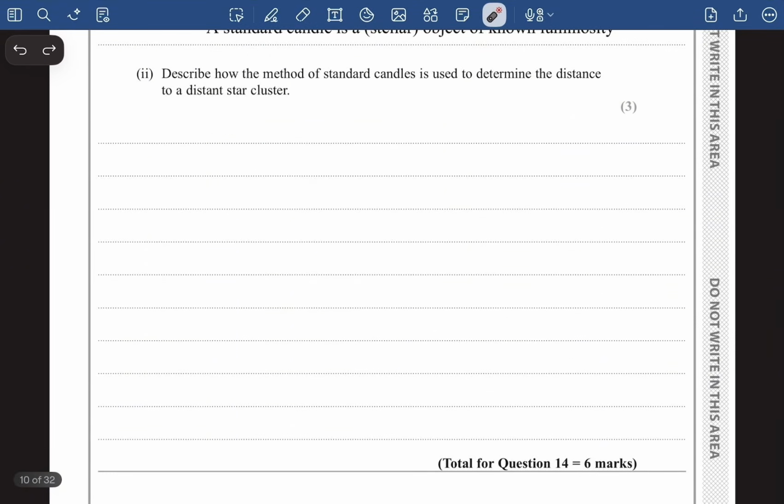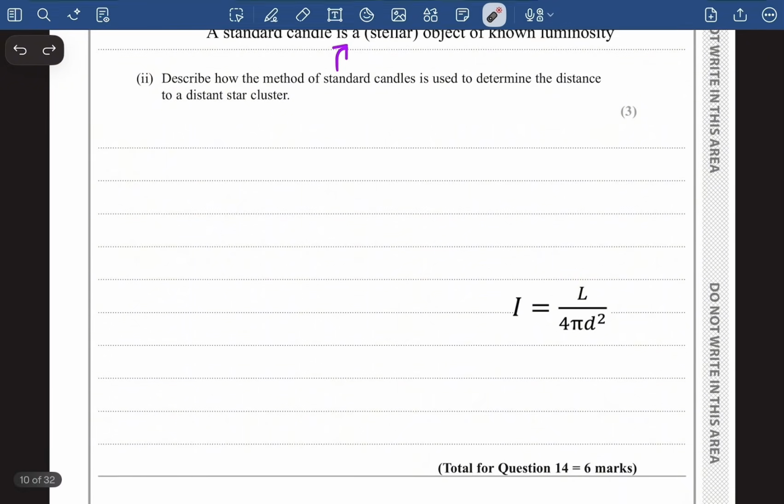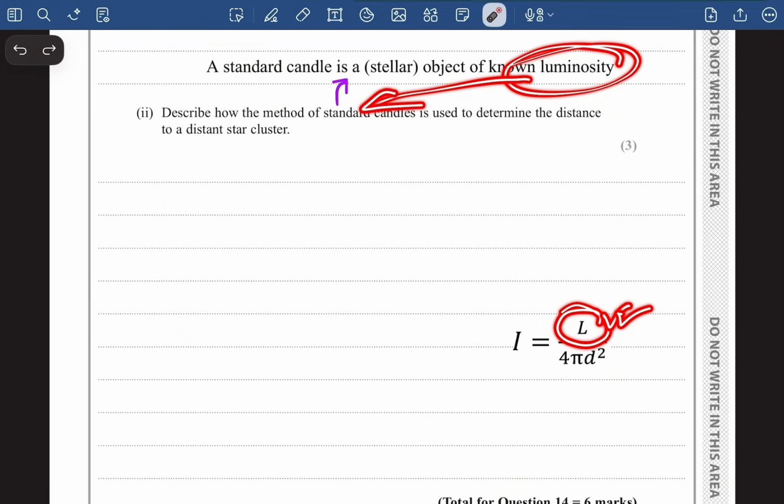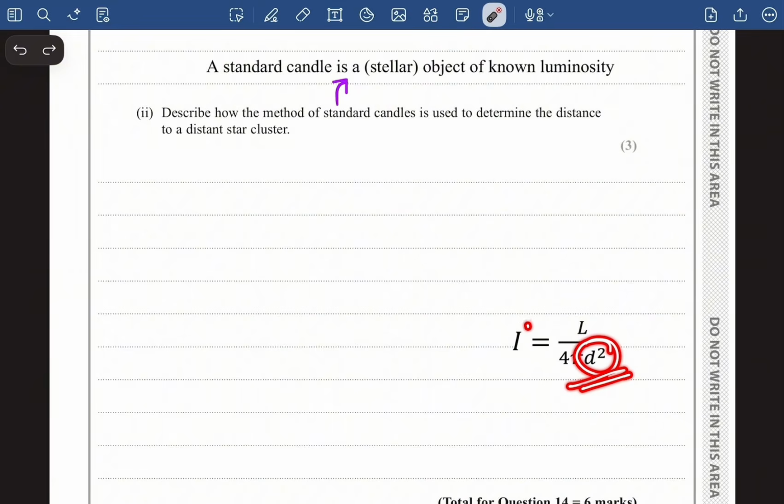In the later part it says, describe how the method of standard candles is used to determine the distance to a distant star cluster. Now guys, we'll have to actually use the formula intensity is equals to luminosity divided by 4 pi d square. Okay. Now we know one thing very well, that we know the luminosity of the standard candle, right? We know this luminosity. Now to calculate this distance, we'll have to actually measure the intensity of that stellar object on the earth.